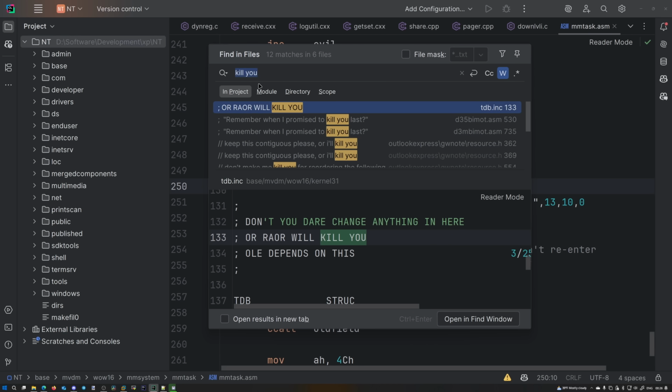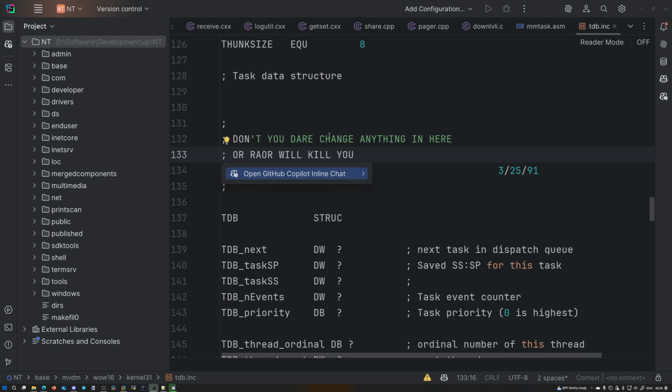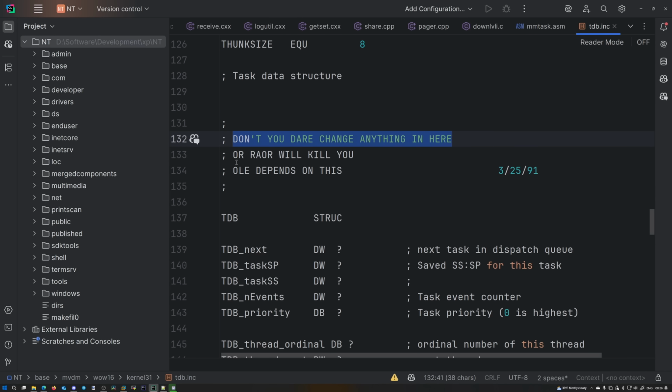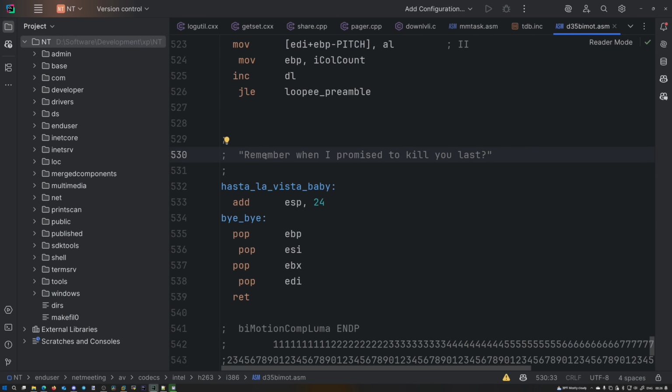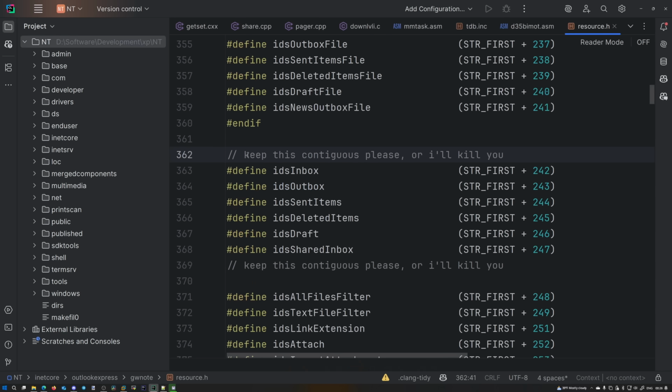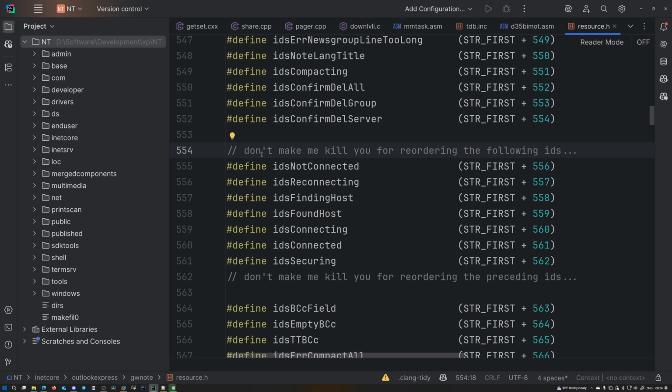So, a couple interesting matches for "kill you". Don't you dare change anything in here or Rare will kill you. Only depends on this. March 25th of '91. Very friendly message. Remember when I promised to kill you last? Looks like they didn't listen. Keep this contiguous, please, or I'll kill you. Don't make me kill you for reordering the following IDs.